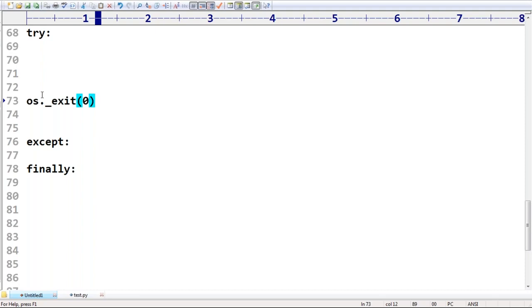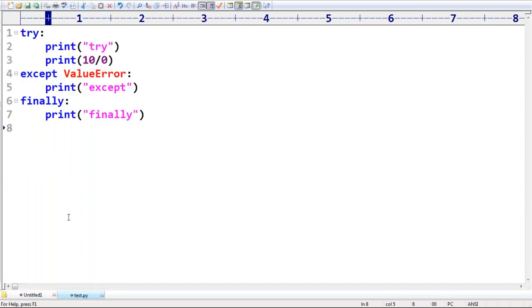If you use this function, then automatically the Python virtual machine is going to be shut down. In that particular case, the finally block is not going to be executed. Remember that, sir. You may ask, can you please explain? Let me go for that. Just have a look once, sir.